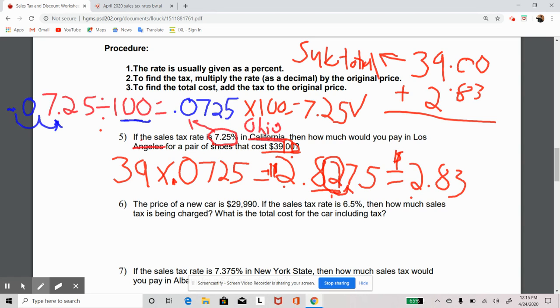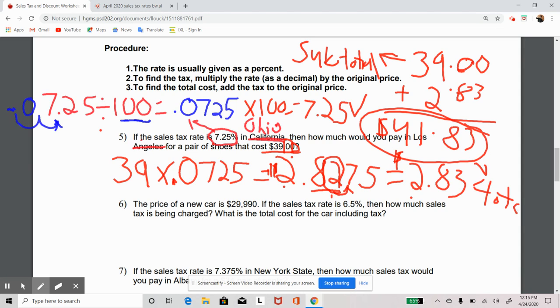In this case, we only have the one thing, just the shoes. Sometimes if we go out and get a lot of stuff, everything added up first is what's called the subtotal. Once we calculate the sales tax and then add that in, I'm going to get $41.83, with the decimal spot going appropriately there. This is my total now. Okay, that is the total.